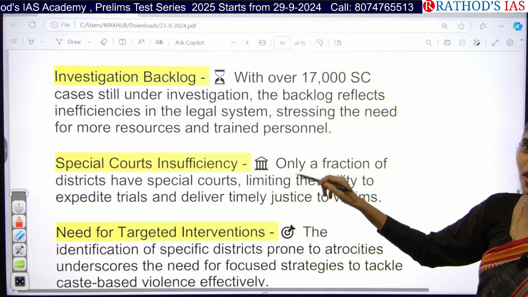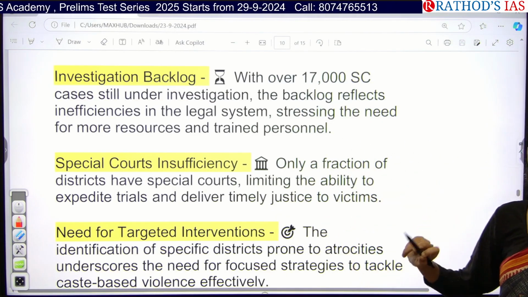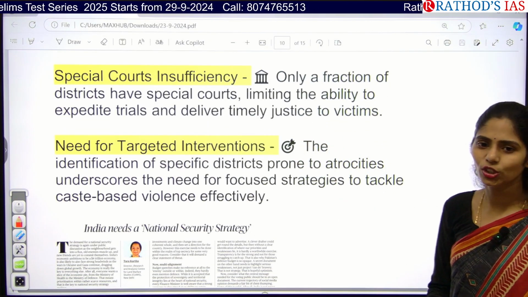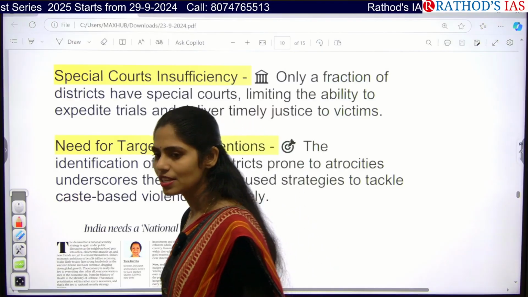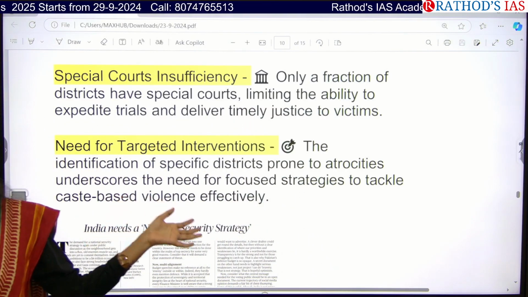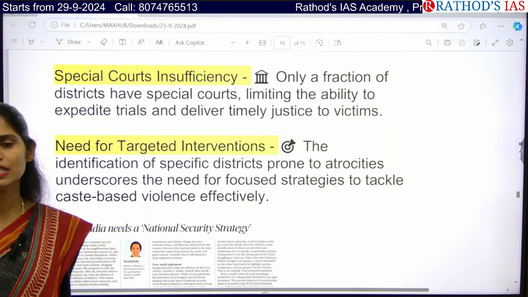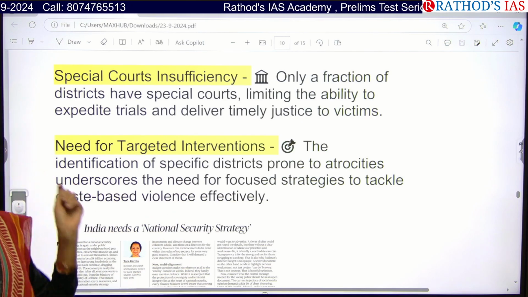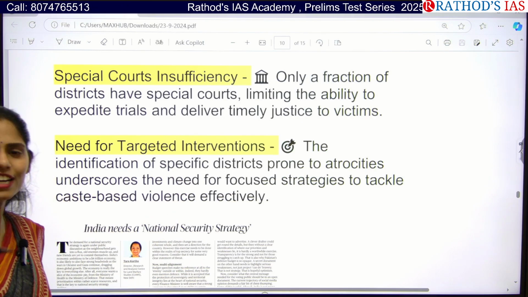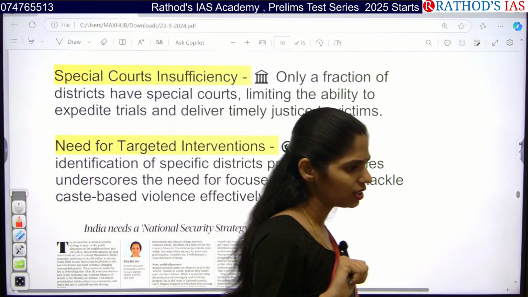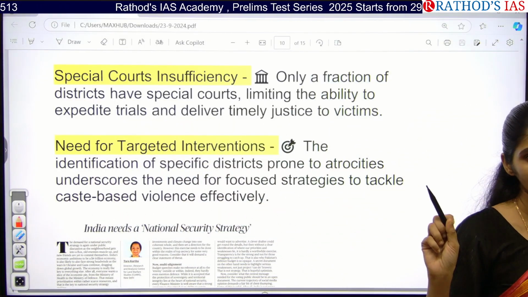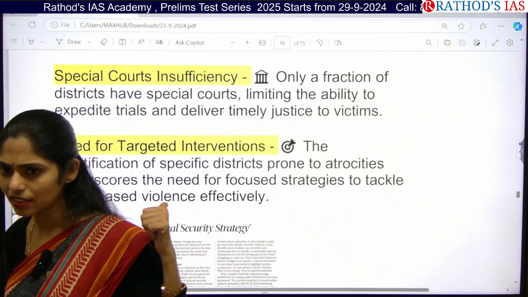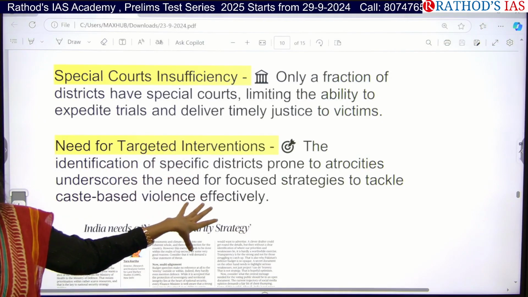So we need more resources and trained persons to deal with this kind of cases against Dalits. And what about the special courts? There is no proper justice delivery system in our country, no proper speedy justice. If they file a case, it will take years in high courts or the Supreme Court, right? So we need a proper fast track court system to address this. Or else, in yesterday's class, we discussed lok adalats as well as arbitration tribunals. Can we use that alternate dispute resolution mechanism here? Yes, right? So you can add this point also.